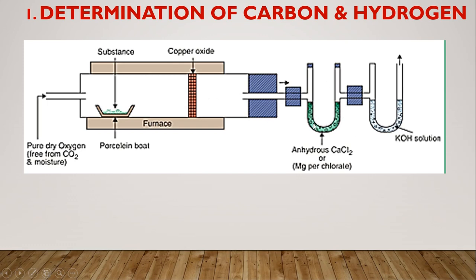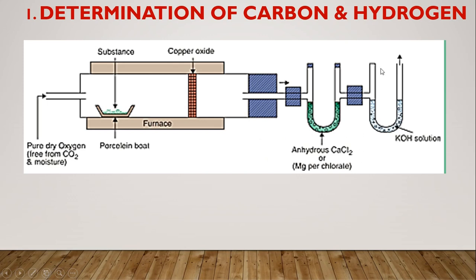This first U-shaped tube is filled with anhydrous calcium chloride, which has the property to capture moisture. For example, if H2O is present in this furnace, it will be captured by this anhydrous calcium chloride.